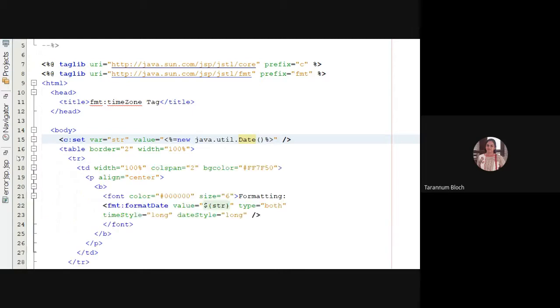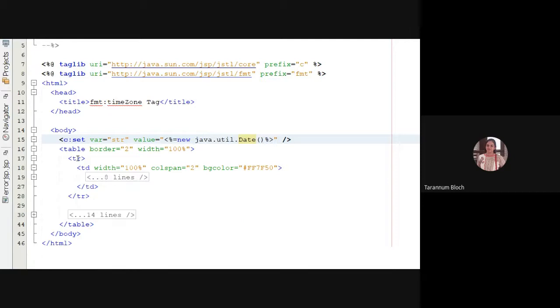So I have taken the first TD with colspan 2, so I'm merging two columns. Colspan is used to merge columns. In the table, the first row will be merged across two columns, and the rest of the rows have two columns. In one column I'll display the time zone ID, and in the other I will display the date and time according to that time zone.